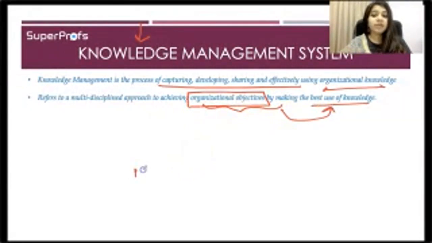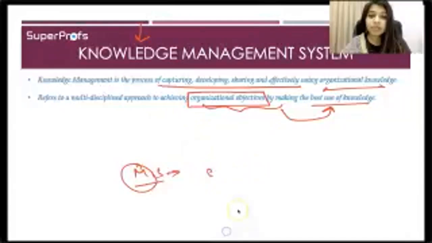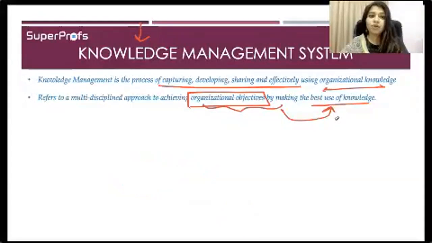Earlier we stated that an MIS would optimize the growth of the organization. How? By doing the activities which it does at the management level, which is control, analyze. Okay, so if you are able to relate all these things and understand all these things, you will not need to remember them. Then you will understand and you'll be able to write in the exam. All right. This is a multidisciplined approach to achieving organizational objectives, and how? By making the best use of knowledge.